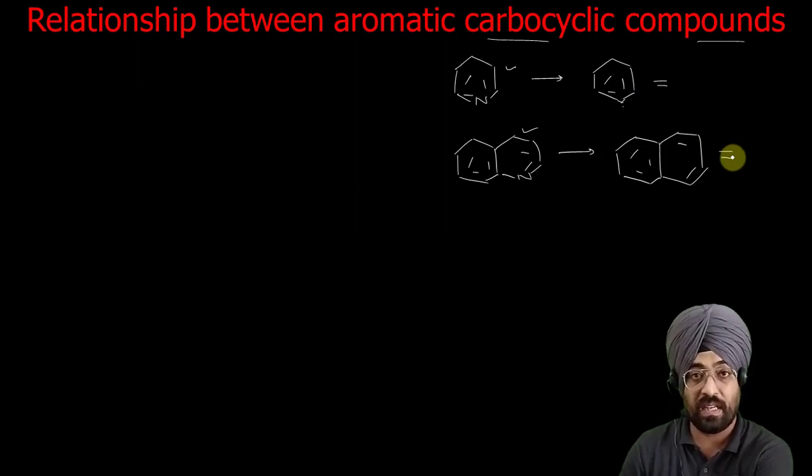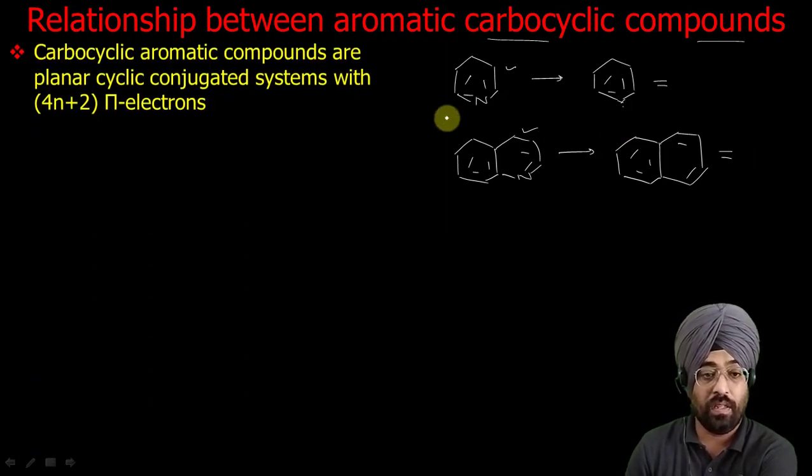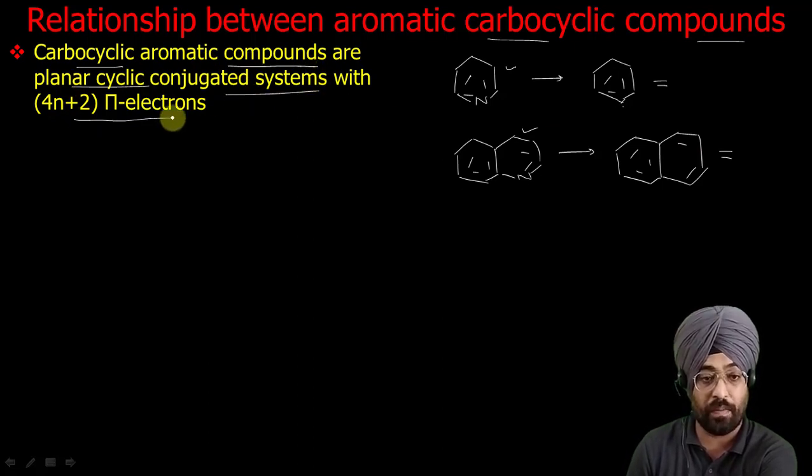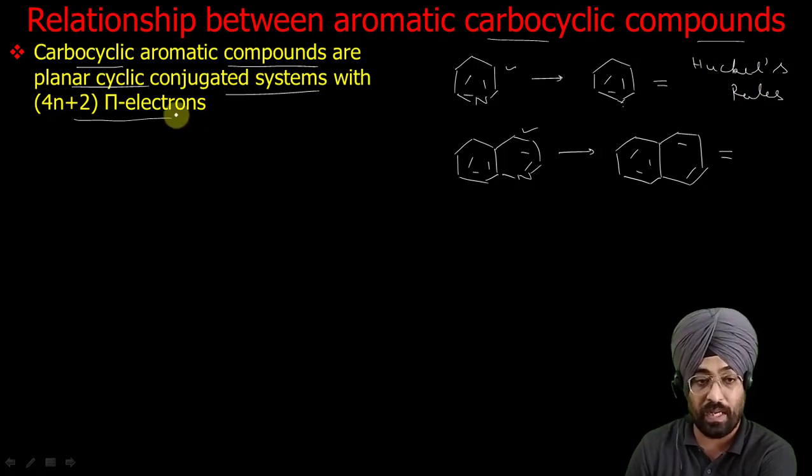So first let us start the discussion on the structure of benzene. Now, carbocyclic aromatic compounds are planar cyclic conjugated systems with 4n plus 2 pi electrons. This is the standard Huckel's rule statement. Huckel's rule says that those compounds are aromatic which contain 4n plus 2 pi electrons, and they are planar and have a conjugated system of pi electrons.